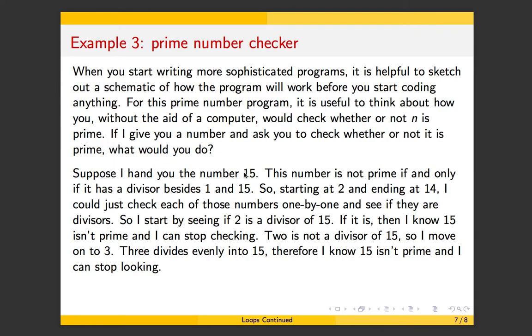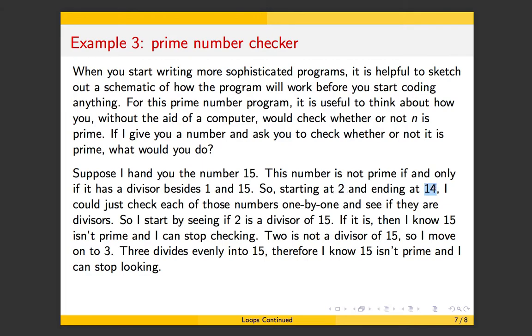So the way this is prime is if its only divisors are 1 and 15. So what you can do is just start checking divisors. So start at 2. See if 2 is a divisor of 15. It's not, right? Then go on to 3. See if 3 is a divisor of 15. Oh, it is, right? 3 times 5 is 15. So in other words, what you can do is think about starting at 2 and then possibly ending at 14.